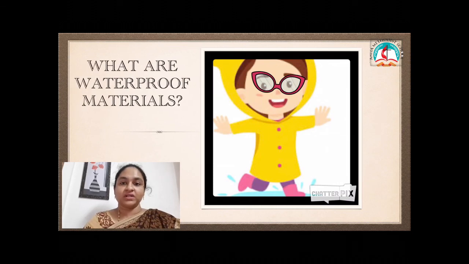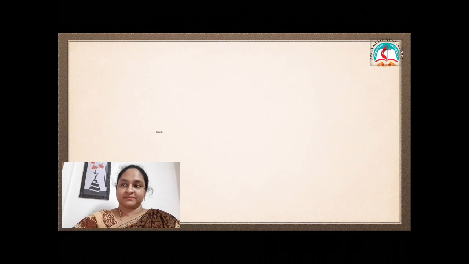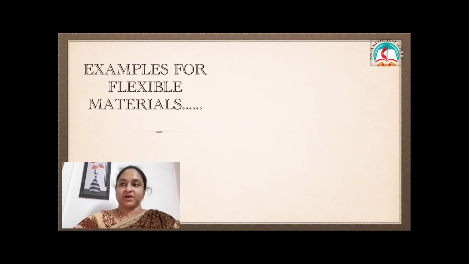What are waterproof materials? Listen carefully. Waterproof materials are natural or synthetic fabrics that are coated with waterproofing material. I repeat, waterproof materials are natural or synthetic fabrics that are coated with waterproofing material. So now you have learnt what are flexible, rigid and waterproof materials.